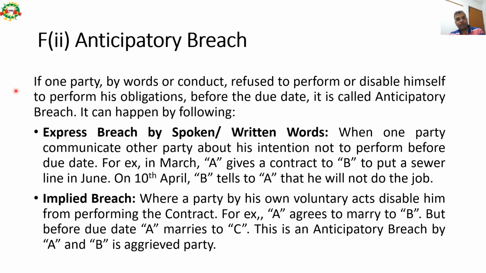Anticipatory breach: if one party by words or conduct refuses to perform or disables himself to perform his obligations before the due date, it is called anticipatory breach. It can happen in the following ways. Express breach by spoken or written words, when one party communicates to the other party his intention not to perform before the due date. So before the due date, I explicitly, by speaking or by writing, tell that I will not perform my duties or obligations.